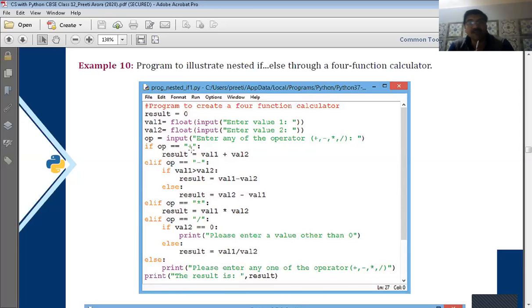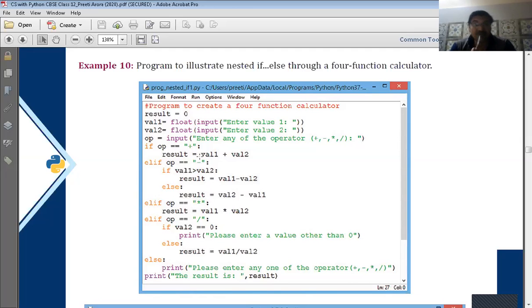Else, if it is not plus, then we go to the else clause and we check whether OP is equal to minus. If it is minus, then what will we do? We will again check which value is greater, val1 or val2. If val1 is greater than val2, then result will be val1 minus val2. Else result will be val2 minus val1. So we will subtract the smaller number from the greater one.